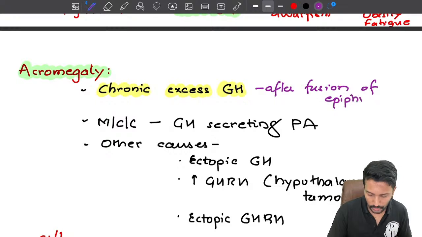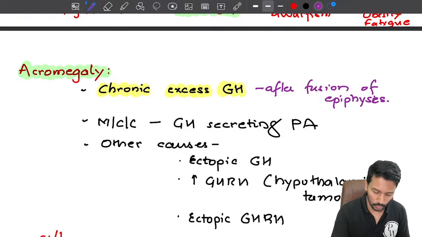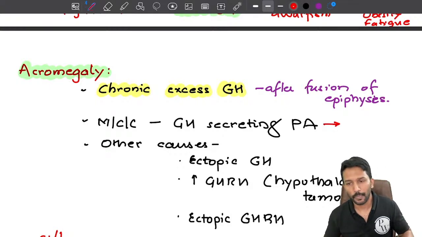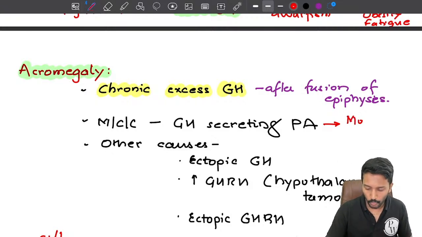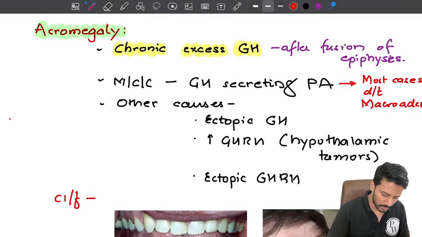Okay. Now we should definitely know the causes. The most common cause of growth hormone excess, acromegaly, is a growth hormone producing pituitary tumor. One point you have to remember here is that most cases are due to macroadenoma. Then comes the question, what do I mean by macroadenoma? So please remember, make a small note.